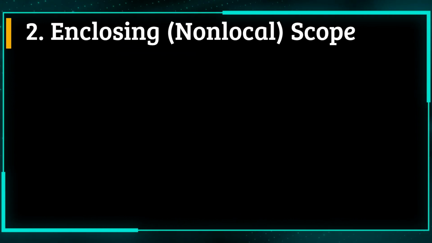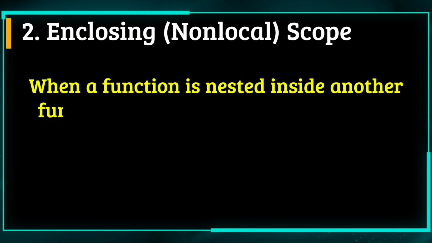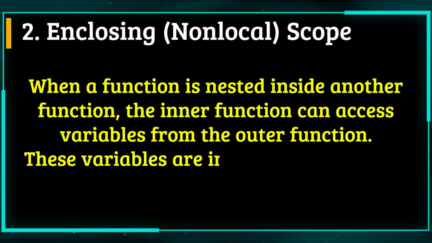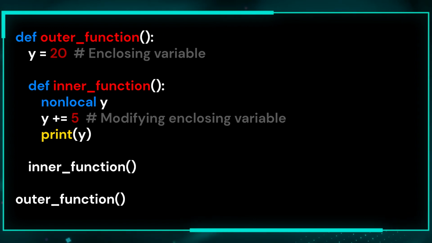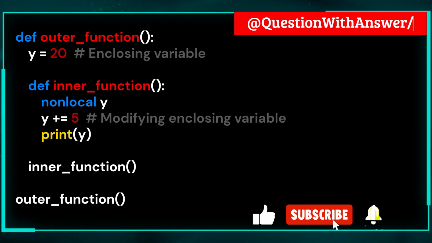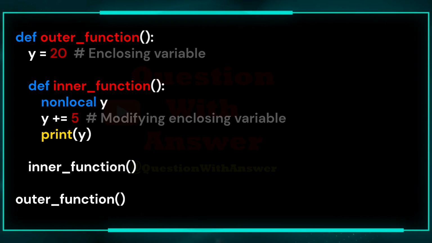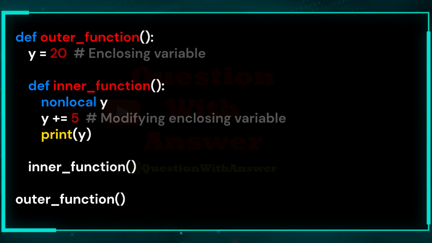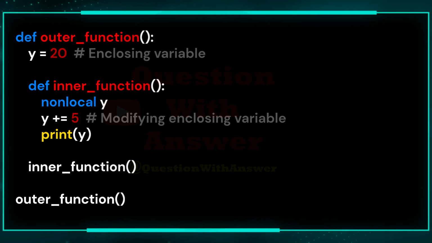2. Enclosing, or non-local, scope. When a function is nested inside another function, the inner function can access variables from the outer function. These variables are in the enclosing scope and can be modified using the non-local keyword. Here is the example of enclosing, or non-local, scope in Python. Here, y is defined in outer_function, and is used inside inner_function. Without non-local, y in inner_function would be treated as a separate local variable. Non-local y allows modification of the variable in the enclosing function.